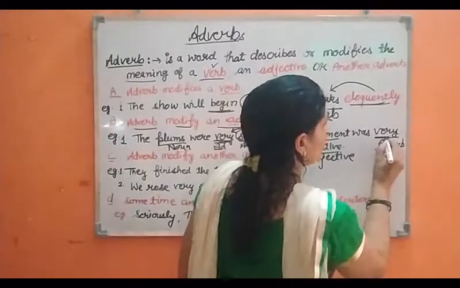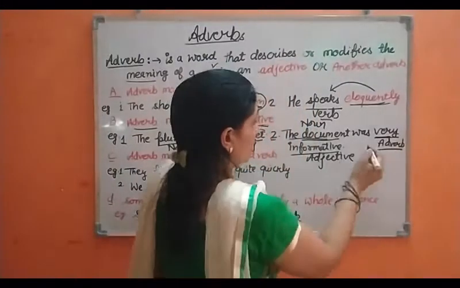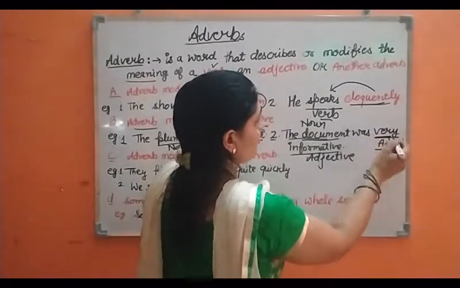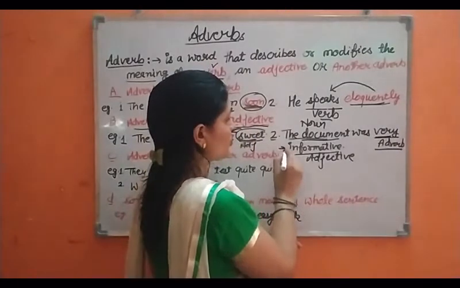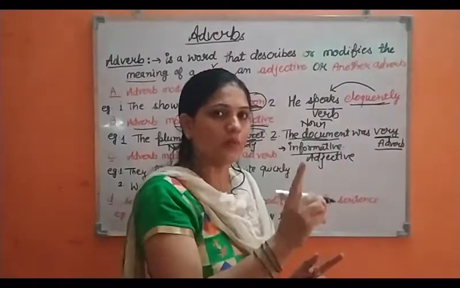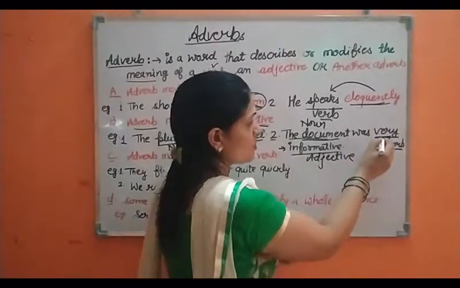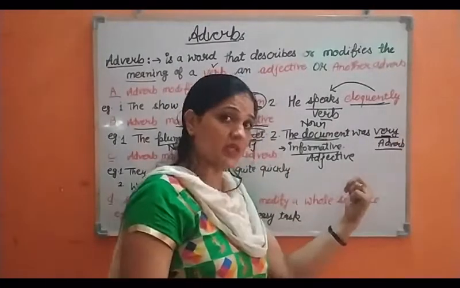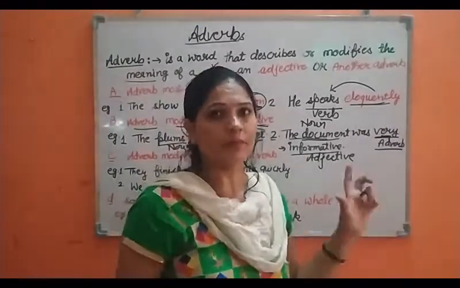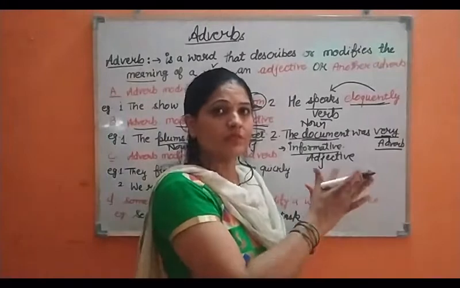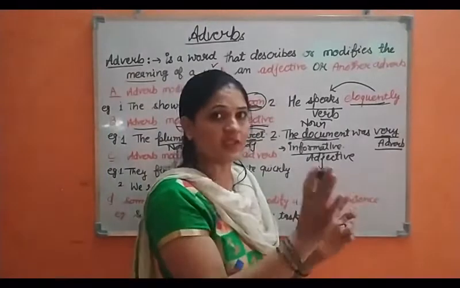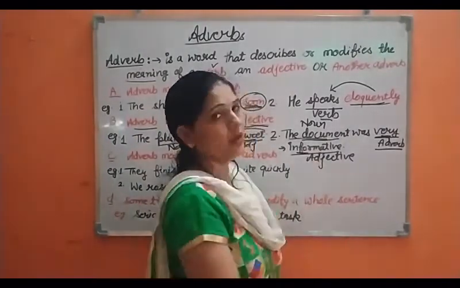It is very informative. So this adverb, very, is used just before the word informative. Informative is an adjective, so it comes before the adjective. So it is an adverb, beta, and it is adding something more to the meaning of the adjective, that is, to informative.